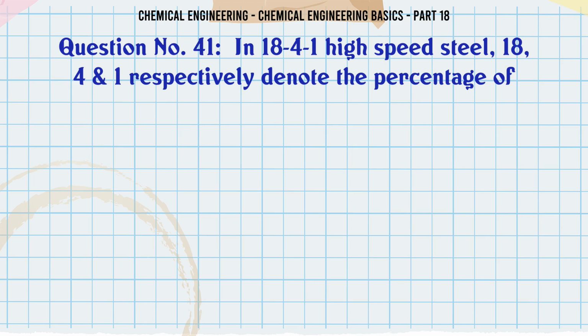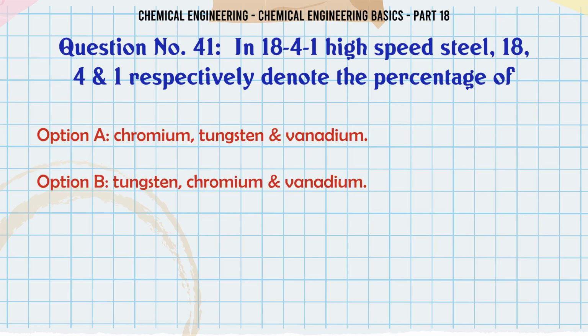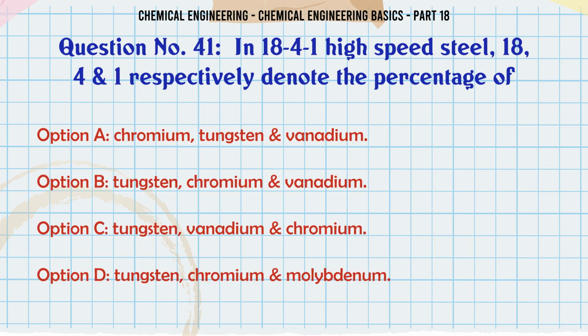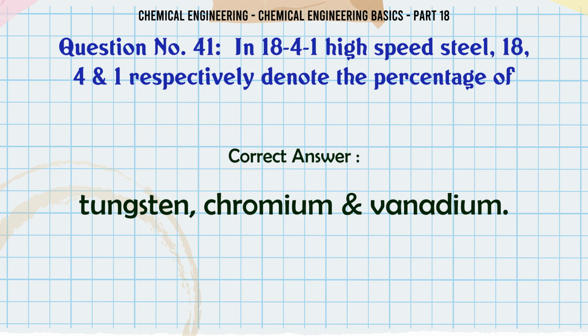In 18-4-1 high-speed steel, 18, 4, 1 respectively denote the percentage of A. Chromium, tungsten, vanadium. B. Tungsten, chromium, vanadium. C. Tungsten, vanadium, chromium. D. Tungsten, chromium, molybdenum. The correct answer is tungsten, chromium, vanadium.